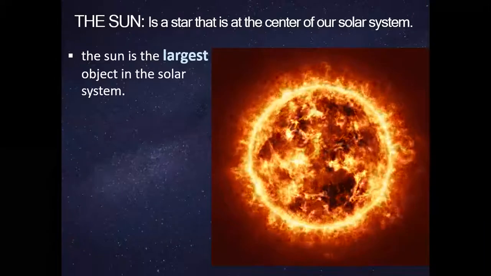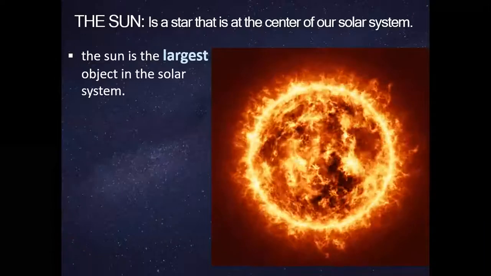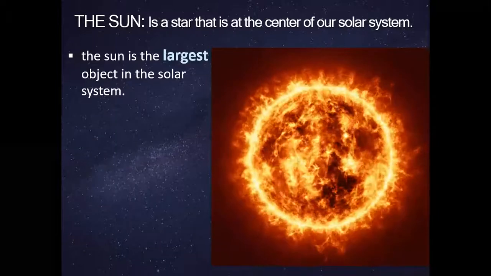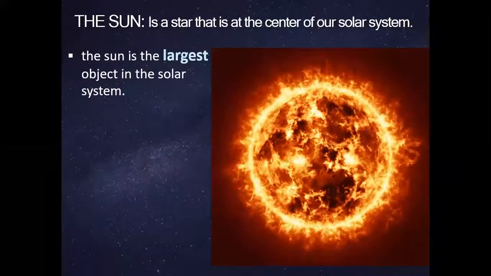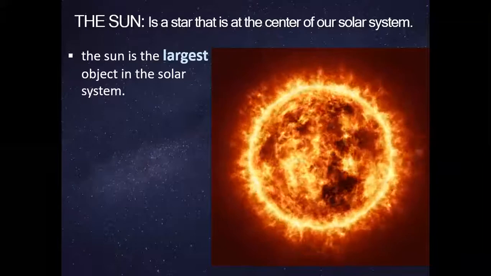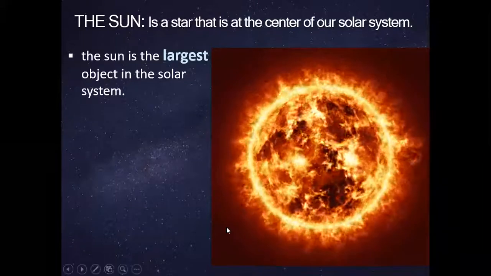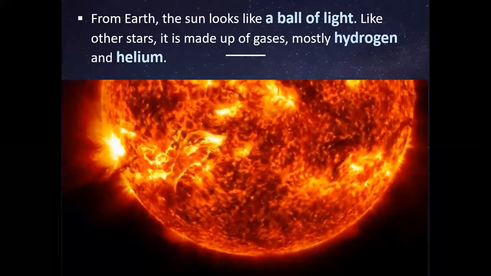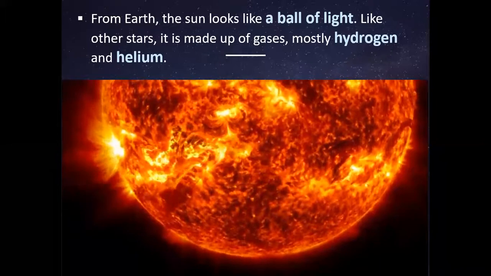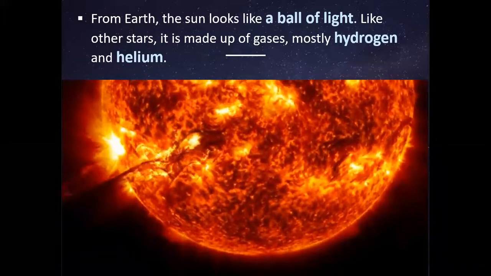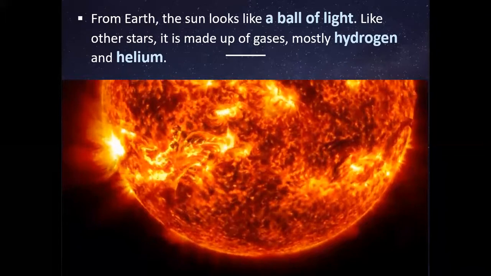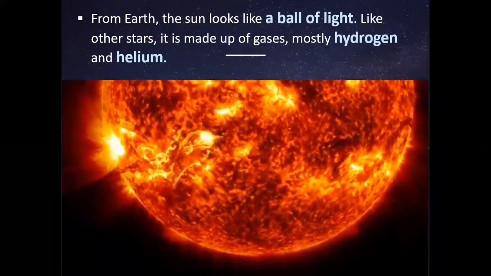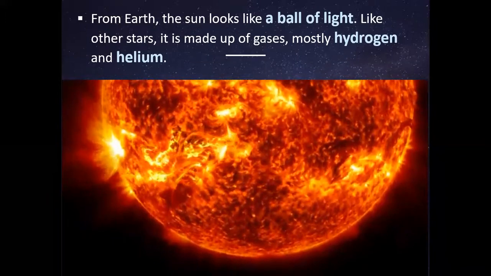Talking about the star of our solar system, it's the sun. So, the sun is the star found in the center of our solar system. And it's the largest object in our solar system. And that's why it has the most powerful gravity. That's why all planets orbit around the star because its gravity attracts all of them, leaving them in their orbits. Well, from the Earth, we can only see that the star is a ball of light, but we also get heat from it. It's made up of burning gases, mostly hydrogen and helium.